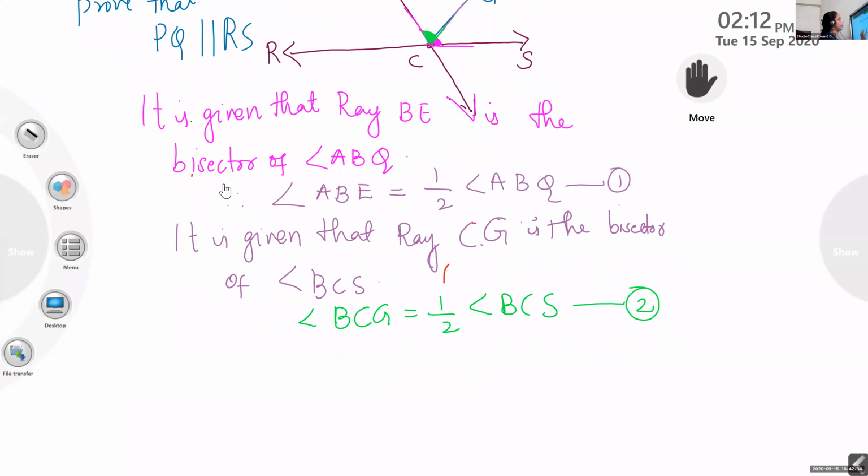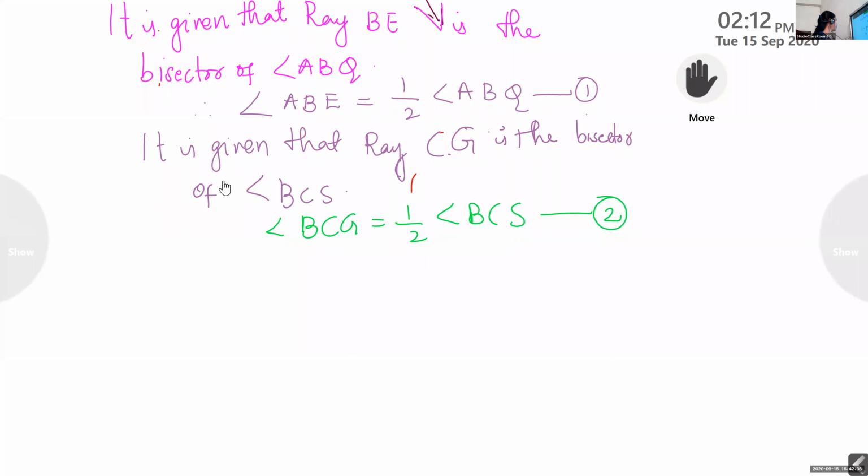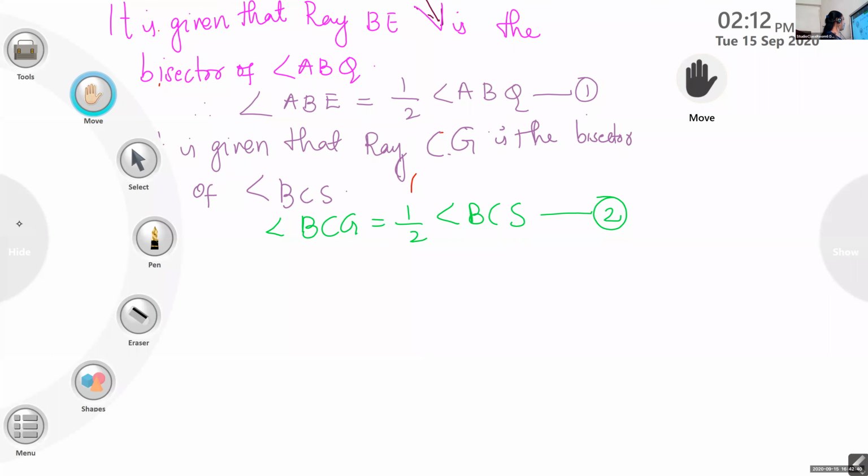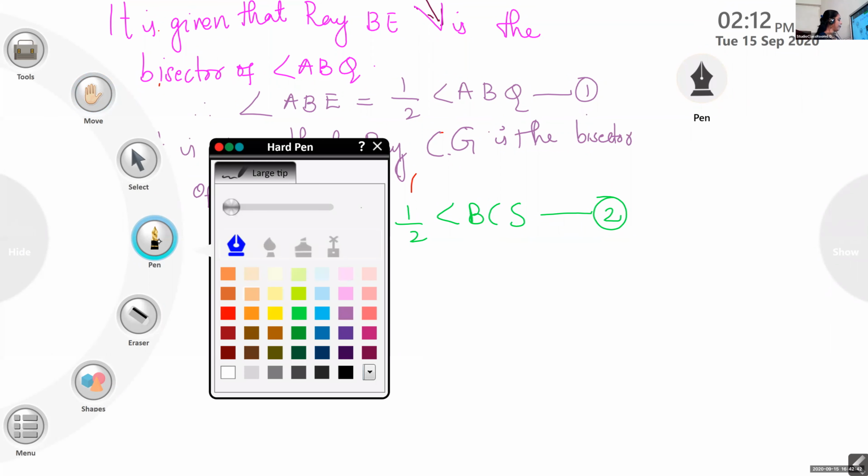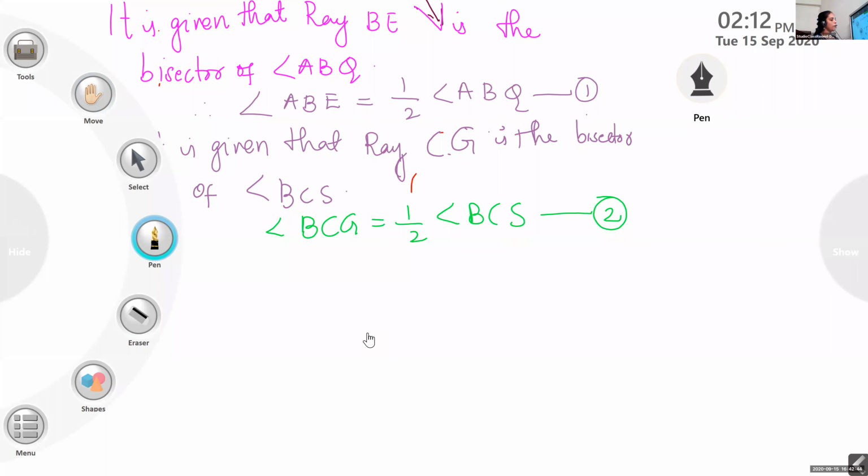Now children, look at equation number 1 and equation number 2. Now we are coming to the point, our proof. Did you understand about this much? Yes, ma'am.